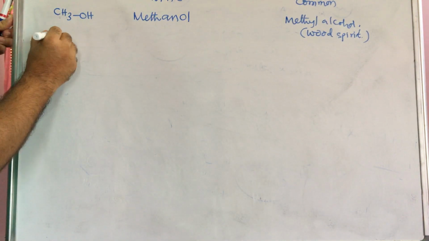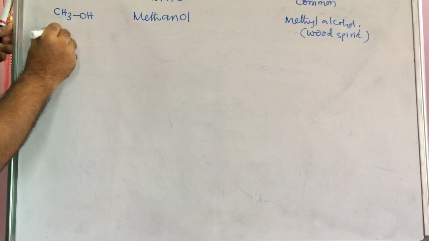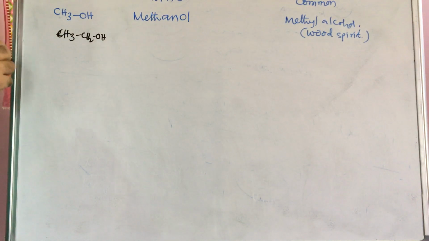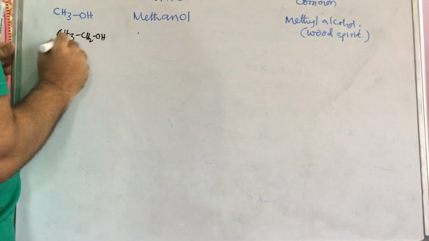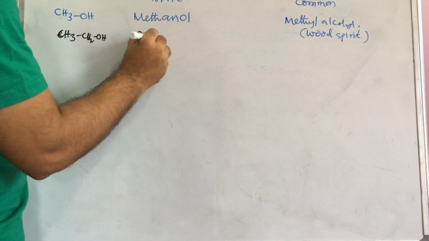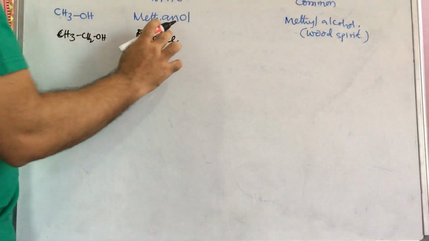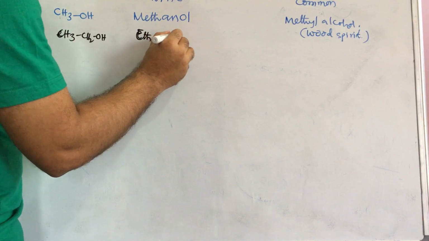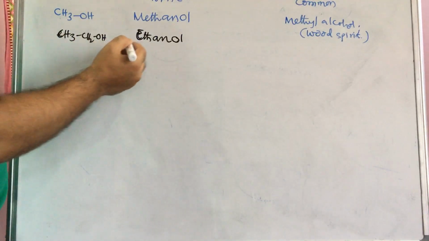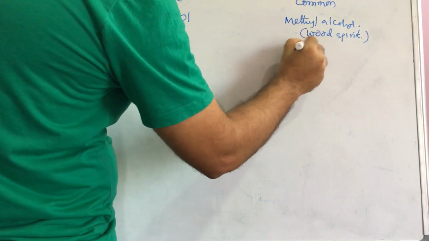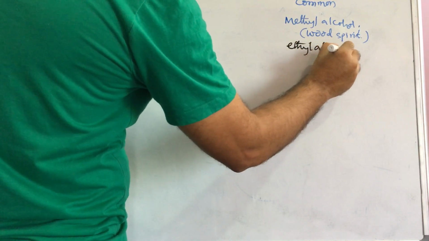Now, if you take ethyl alcohol, that is CH3CH2OH, two carbons are there, so the root word is ethane. The first letter you can write as capital. E removed, add ol: ethanol. The common name is ethyl alcohol.